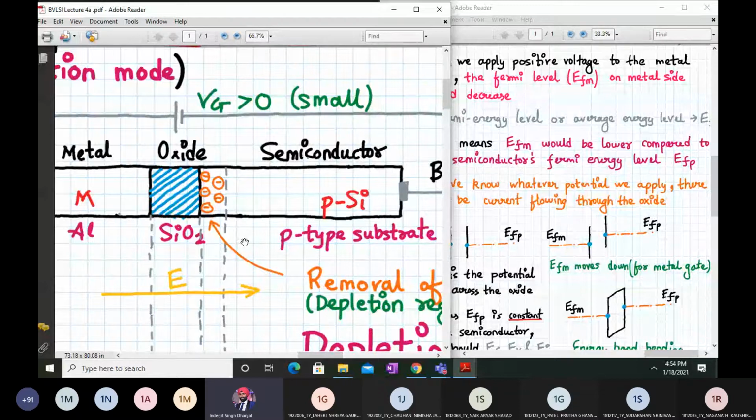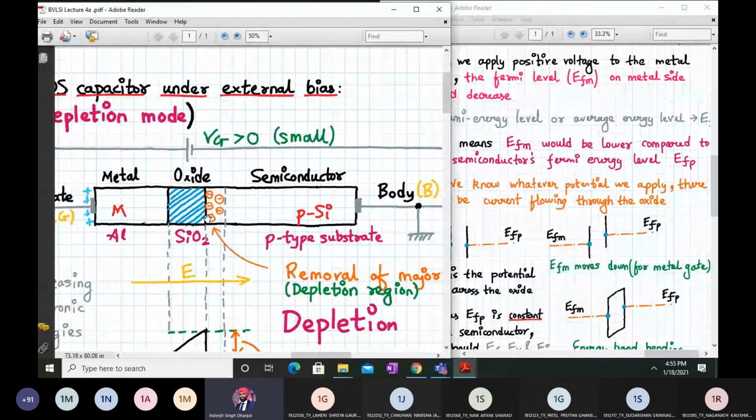The majority carrier holes in the p silicon will go away from the Si-SiO2 interface because of the negative voltage applied at the body terminal. Again I repeat, whenever we apply a small positive gate voltage with respect to the body, the majority mobile carriers, holes, are repelled away from the Si-SiO2 interface, leaving behind negatively charged immobile ions near the interface. This creates a depletion region near the Si-SiO2 interface.